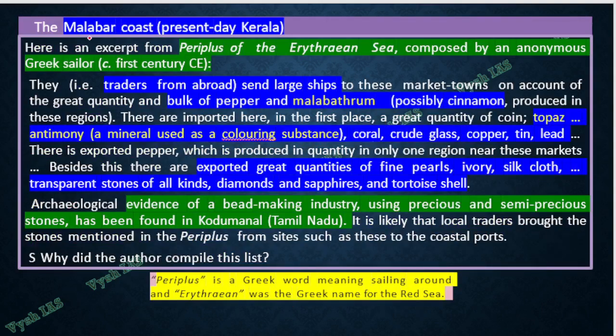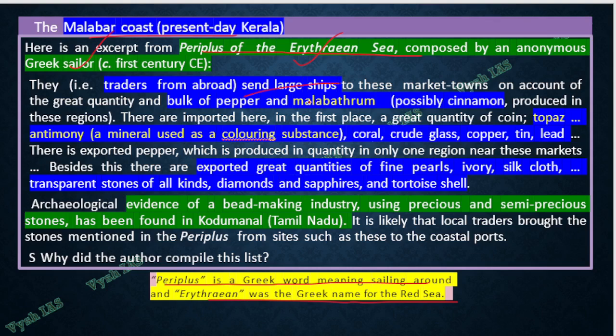See, Malabar coast, Periplus of the Erythraean Sea. This is a kind of book. If you see the last box, Periplus is a Greek word meaning sailing around, and Erythraean means the Red Sea. First we told about the Mediterranean Sea, now it is the Red Sea. So Periplus of the Erythraean Sea means sailing around the Red Sea. This is composed by some Greek sailor, we don't know who it is, but that person compiled it, and they tell about a lot of trade which happens, like large ships used to come in and out to the Indian region.